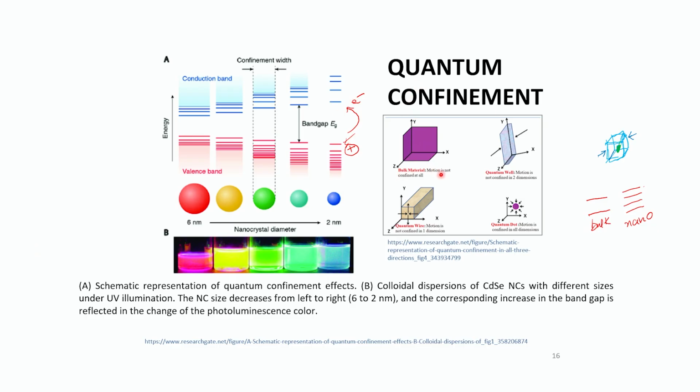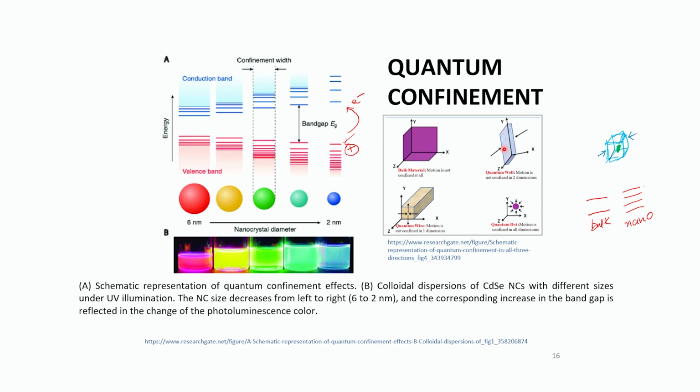This is a bulk material where the motion of your electron is not confined at all in any of the three axes. In x, y, z axis, the motion of your electron is not confined at all. It is free to move along any of the axes in bulk material. Now in quantum well, that is a two-dimensional material which is like a sheet of paper.